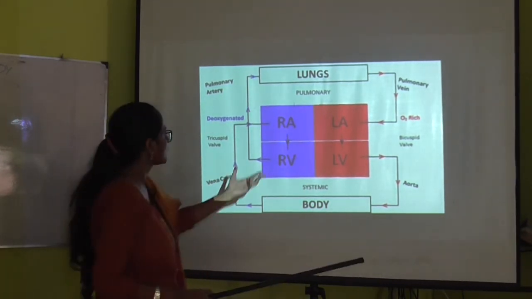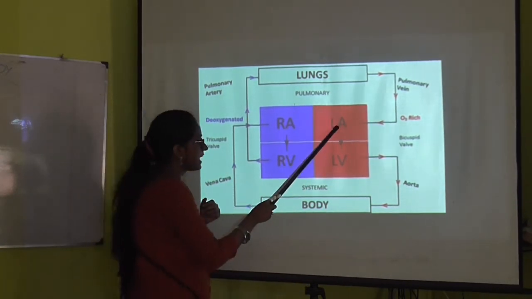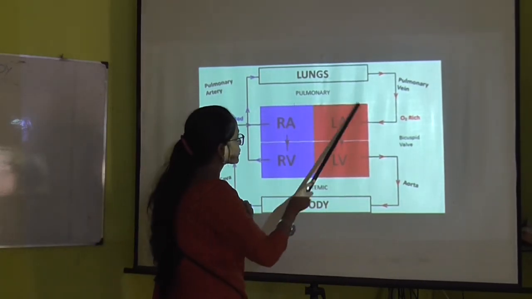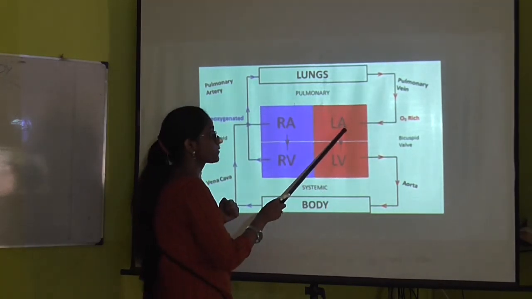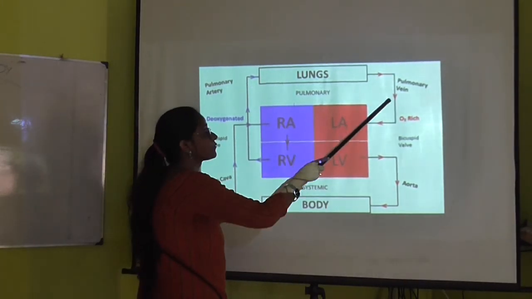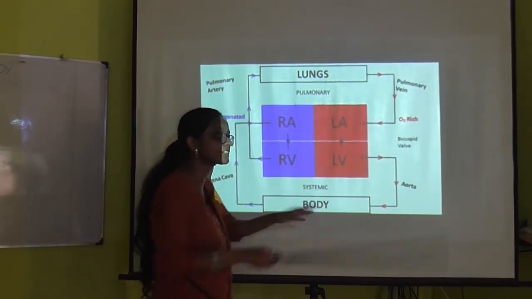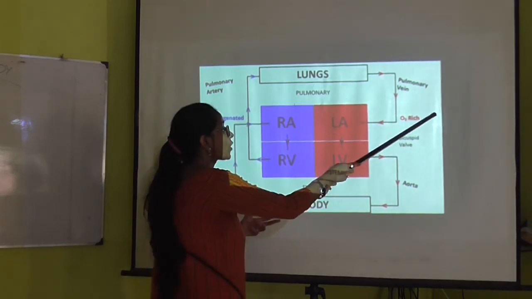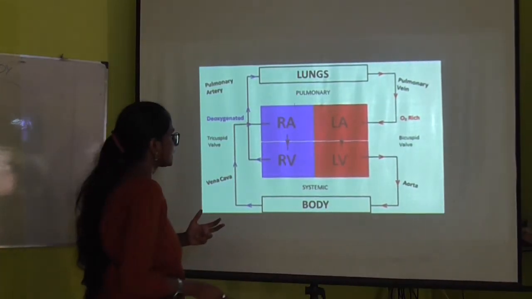Okay. Now what we are going to learn is what the left atrium is doing. The left atrium is receiving the blood from the lungs, and by what is it receiving the blood? From the pulmonary veins. And what kind of blood is it receiving? Oxygen rich blood or the pure blood. Okay.